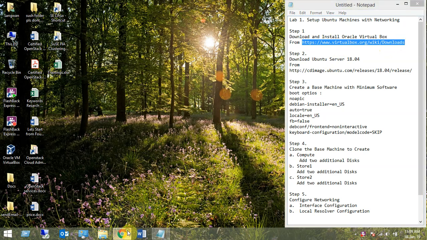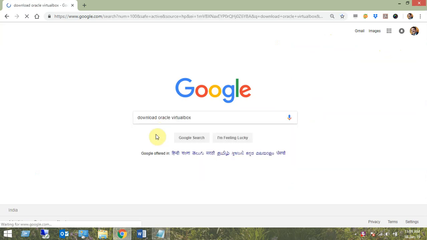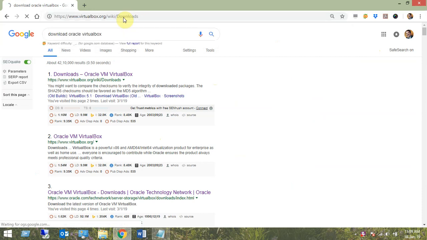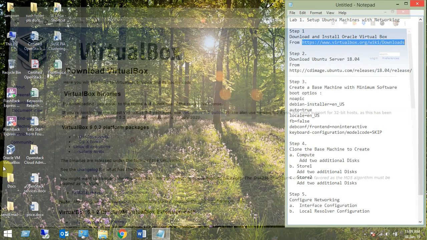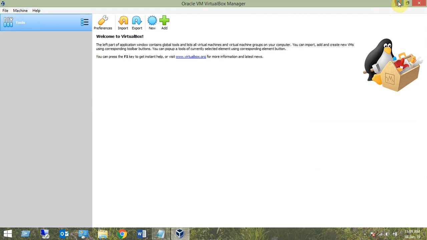Just check that. Search on Google also. You can search Google directly for Oracle VM VirtualBox, and it will take you to this URL, wiki/downloads. I'm using Windows, so I will download this and install it. In my case it is already installed. If you are using Mac, you can use that also. If you are using Linux, you can use this also. So download and install the corresponding version. I have my Oracle VirtualBox already installed, this one.